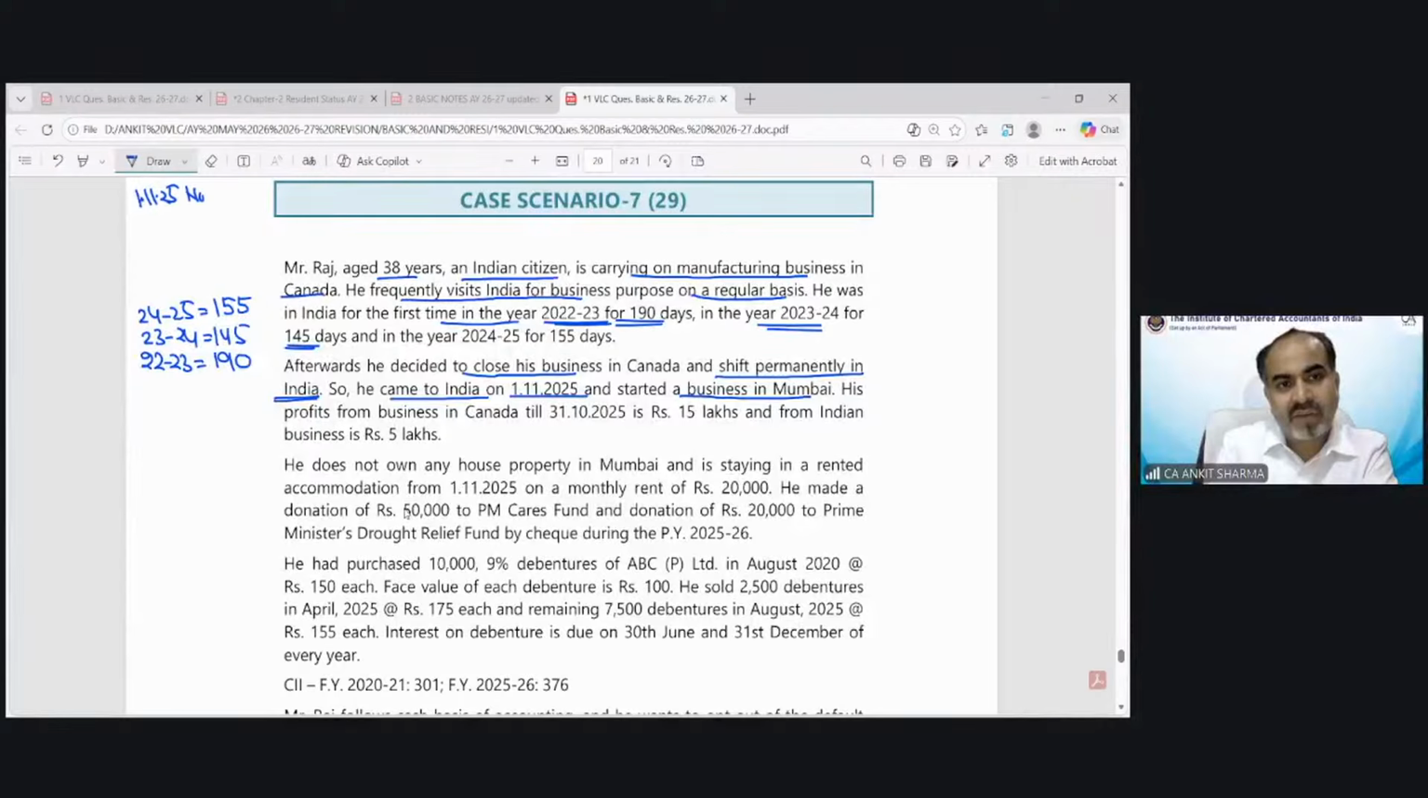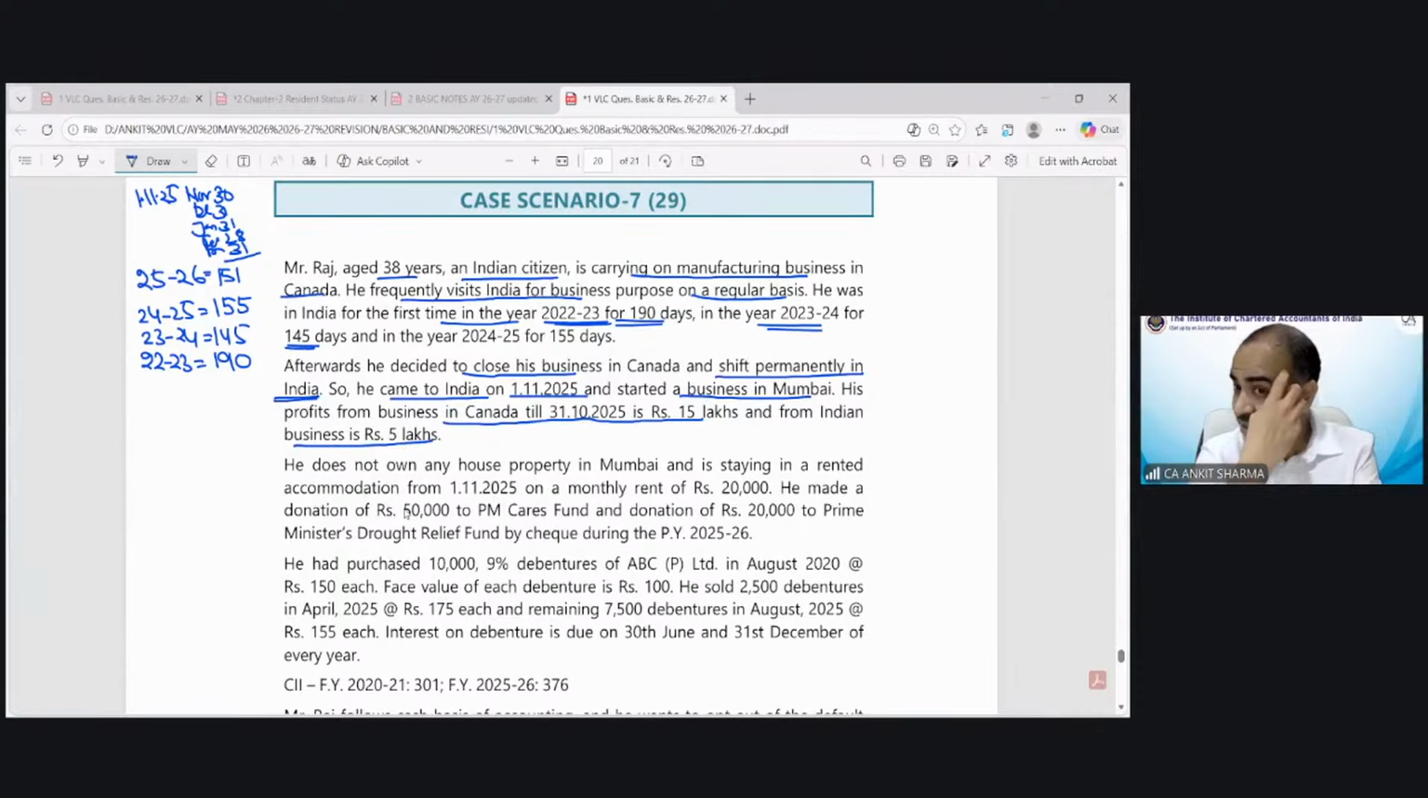So if you calculate November days 30, December 31, January 31, February 28, and March 31, the total number of days stay in India would be 151 days in previous year 25-26. Clear? Now the question says his profit from business in Canada till 31st October 25 is 15 lakh and from Indian business is 5 lakh rupees. So can you tell me whether I need to consider this question as a special case or should I consider it as a normal case?